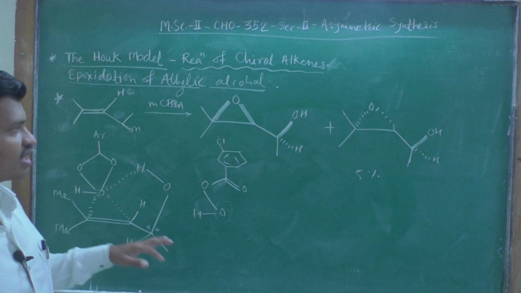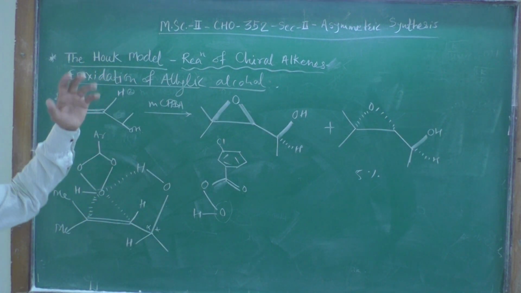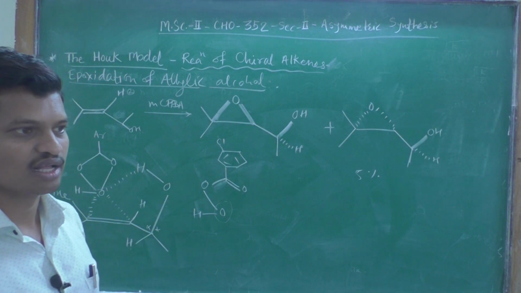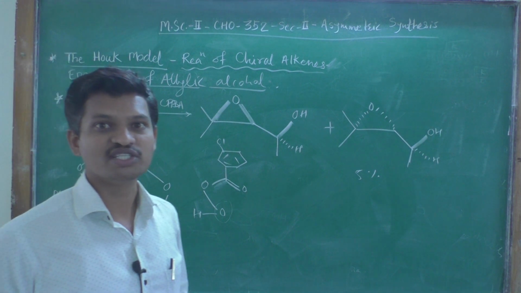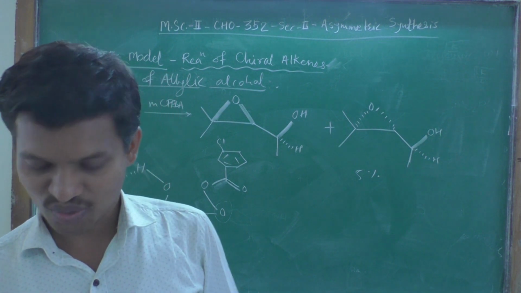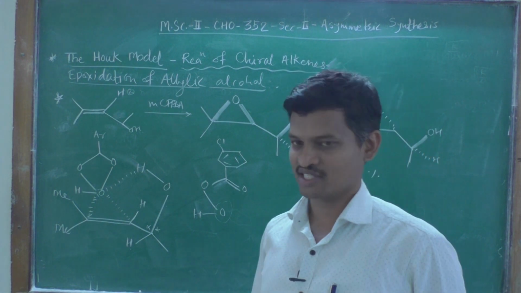So this is the explanation of the Houk model, that is, reactions of chiral alkenes, and the best examples are the epoxidation reactions. So I think you got all these problems and the concept of the Houk model.